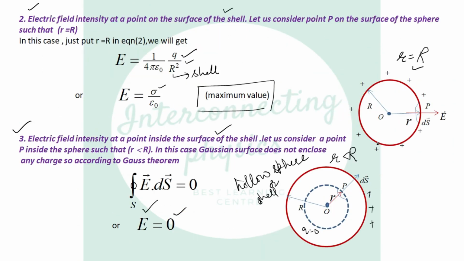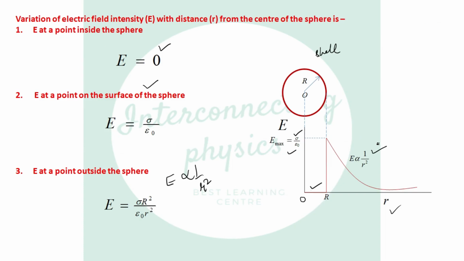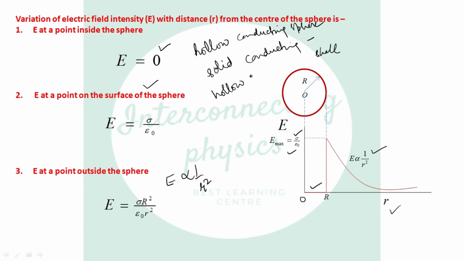Now please note that for a hollow conducting sphere, for a solid conducting sphere, and for a hollow non-conducting sphere, the procedure is the same for all these situations.